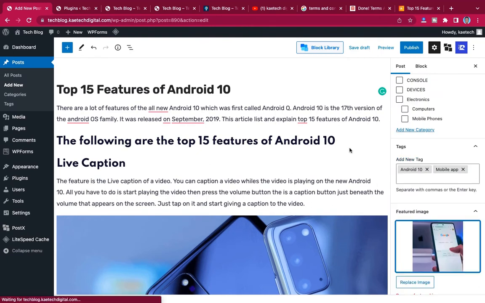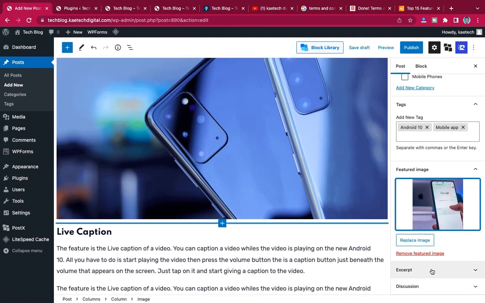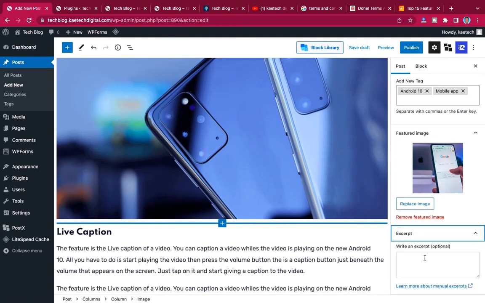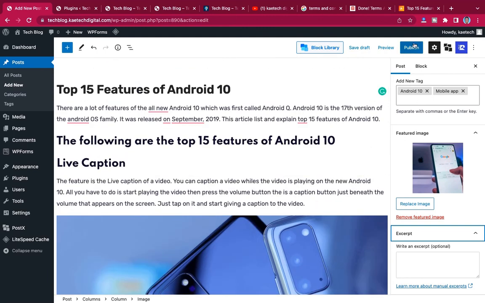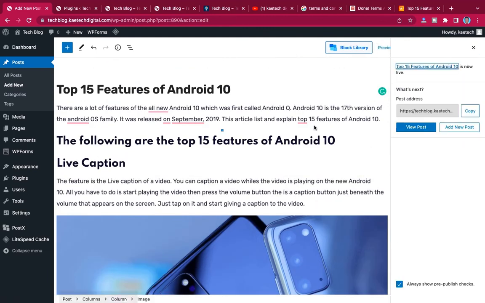And then you can write a small excerpt over here if you want to, but it's not needed. And then what you need to do is click on publish. So you are done publishing your work. Now let's take a look at how your post looks.